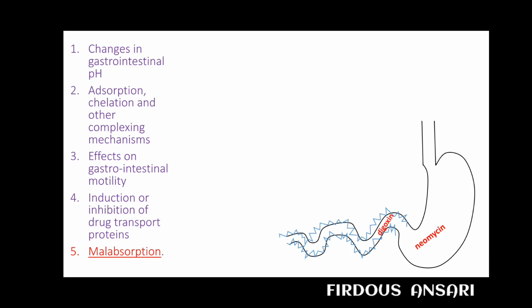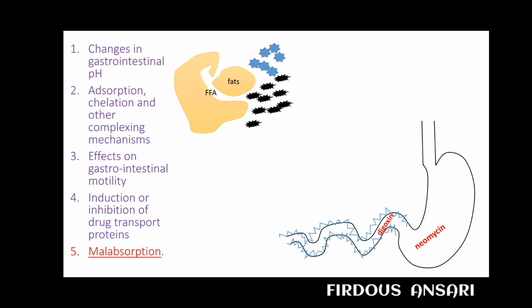Similarly, another example is fats and free acids. Their hydrolysis requires gastric lipase and pancreatic lipase. Now, suppose we have consumed a drug known as orlistat. This orlistat is a specific long-acting inhibitor of gastric and pancreatic lipase. So orlistat causes reduced absorption of fat-soluble drugs. So this is all about the drug interaction that affects the absorption of drugs.